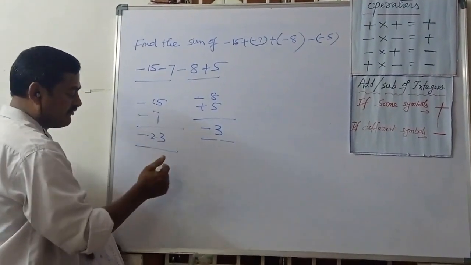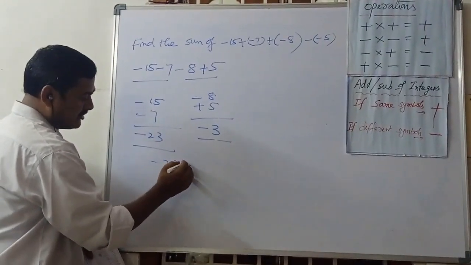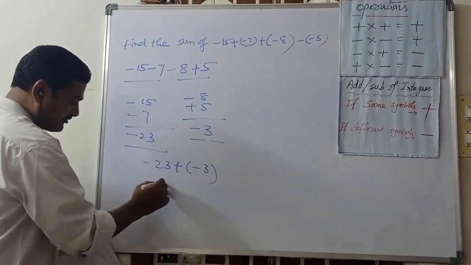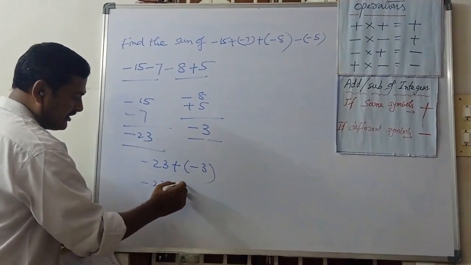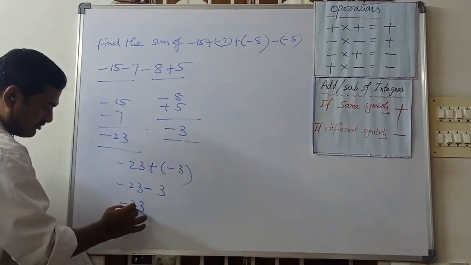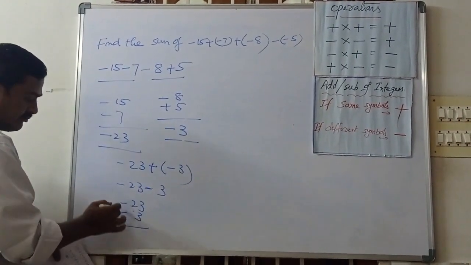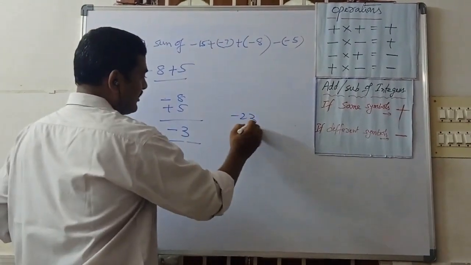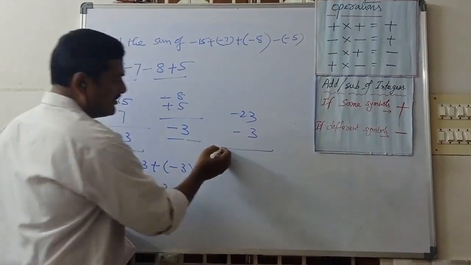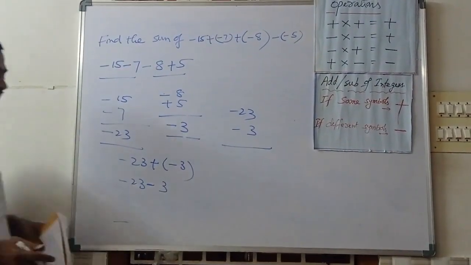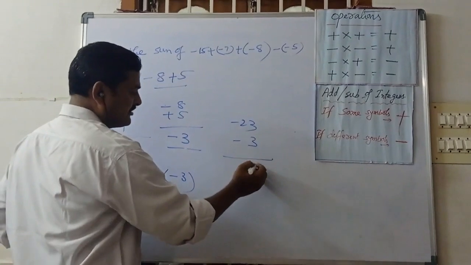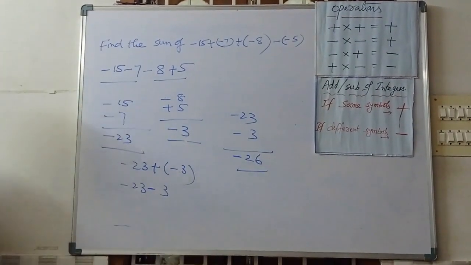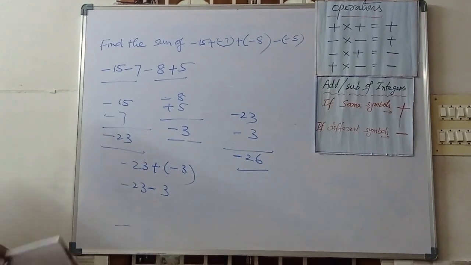Now again we want to simplify these two. Minus 22 plus of minus 3. Now minus 22 plus into minus, minus 3. Now minus 22 minus 3. Both are same symbols. Minus 22 minus 3. Both are same symbols. 22 plus 3, 25. We can add this. Okay.